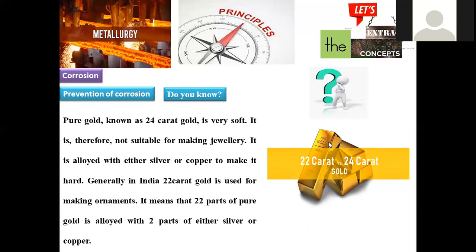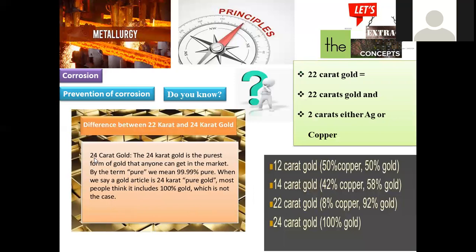Gold being a highly malleable metal, it can be extended to a maximum extent. That's the reason why, by itself, it is not used to mold into any kind of ornament. In order to imbibe toughness, strength, and hardness into this material, it can be blended with either silver or copper. So let us differentiate 22 karat and 24 karat gold. Both we are going to differentiate here.